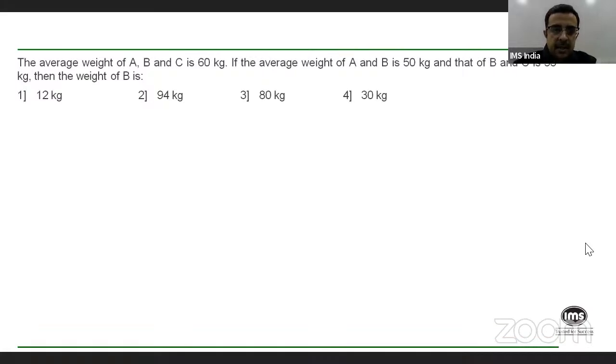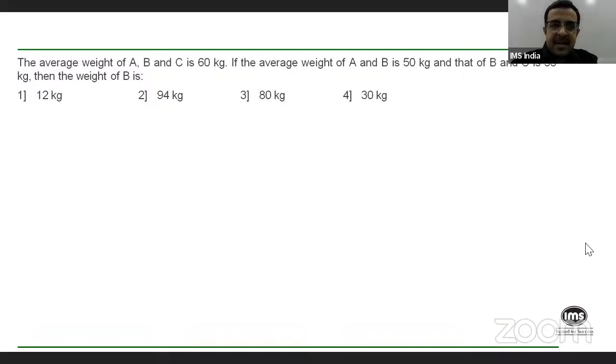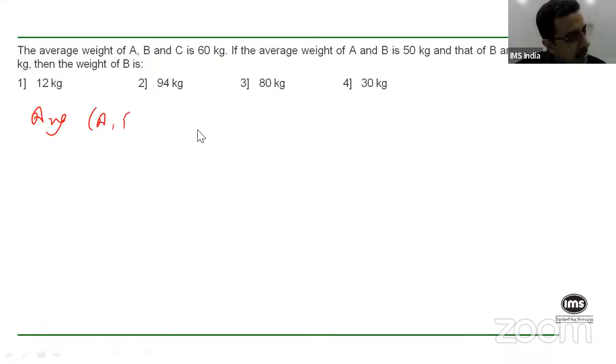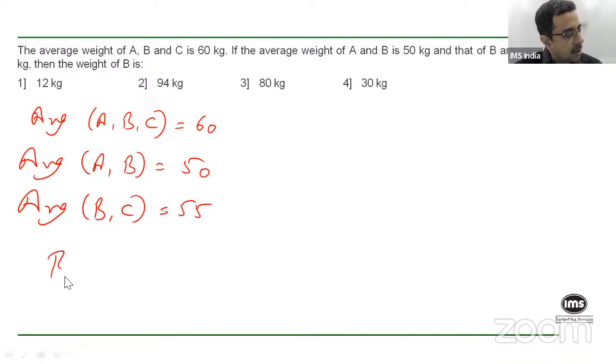Okay, I will again read out this question. The average weight of A, B, and C, right? If the average weight of A and B is 50, of A, B, and C is 60, and the average of B and C is 55. The question is asking you, what's the weight of B?